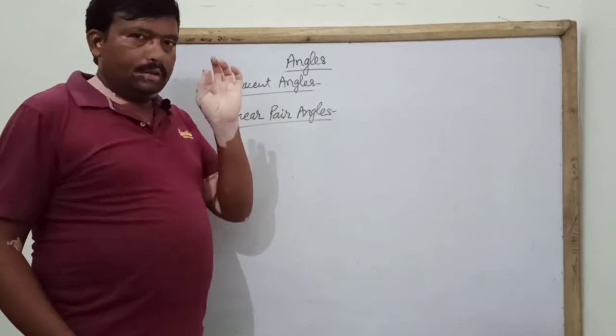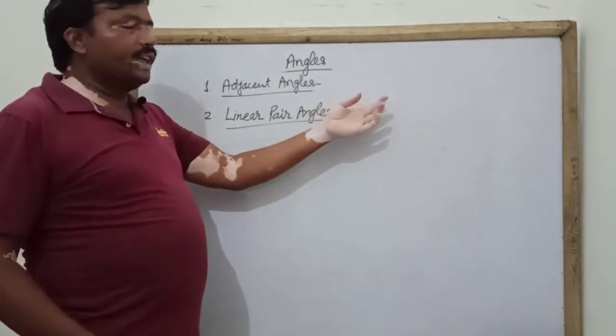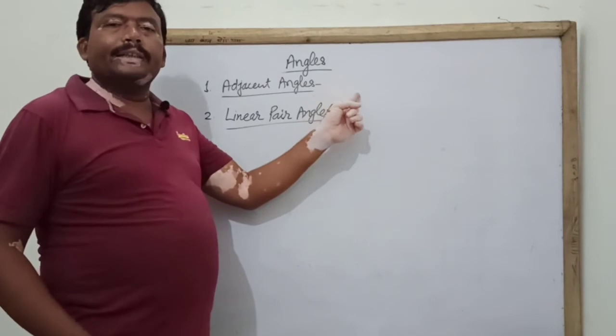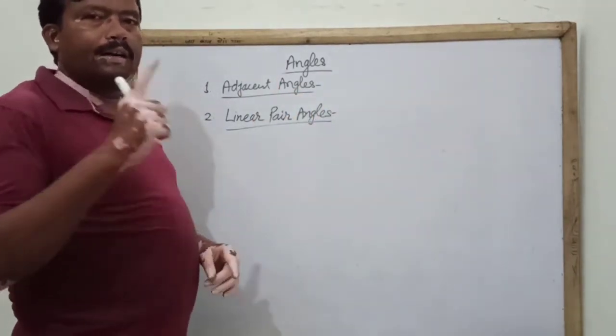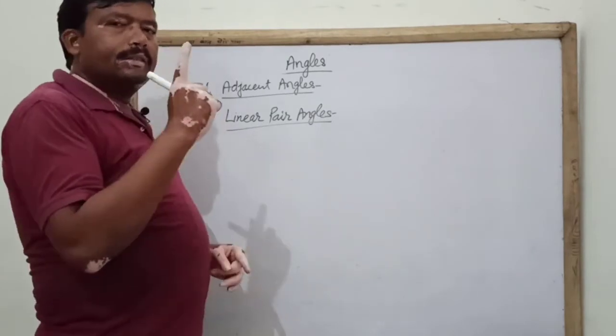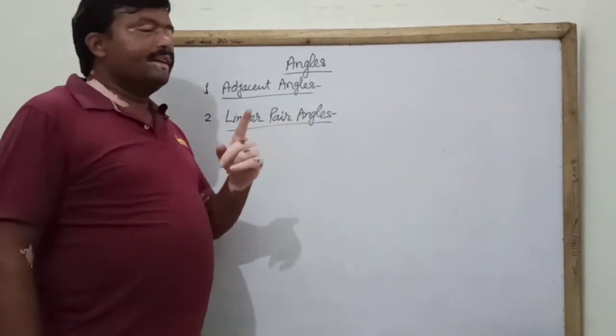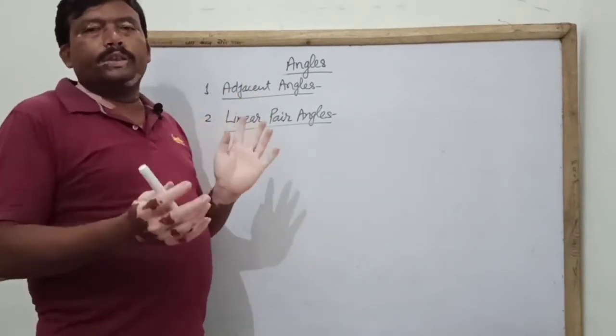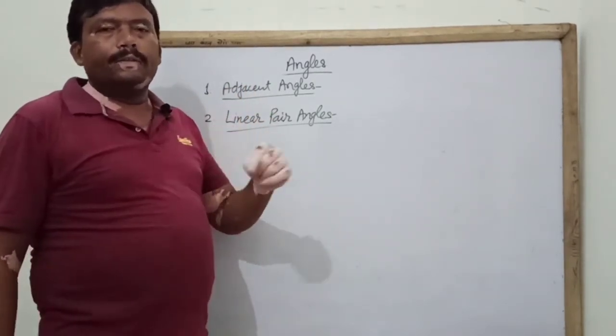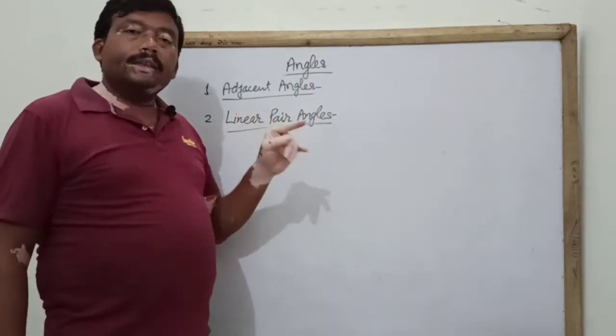How? We have just studied that adjacent angles have a common vertex and a common arm, and the non-common arms are on opposite sides of the common arm.